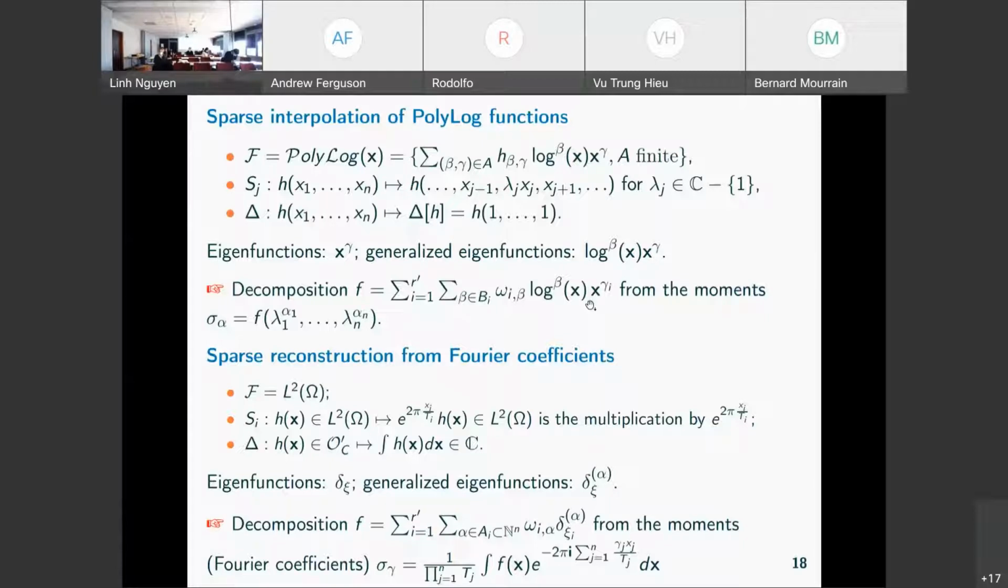Another example is when we use Fourier coefficients, and the space is a space of distributions, and then we have these eigenfunctions which are the Dirac or the derivatives of Dirac, and we can recover the decomposition as the weighted sum of Diracs.